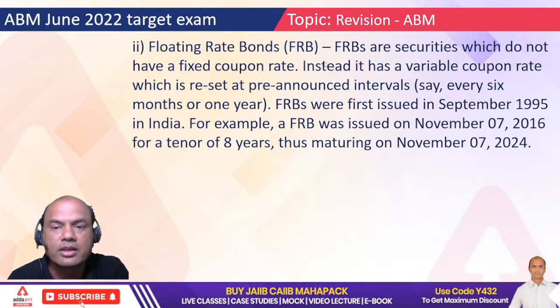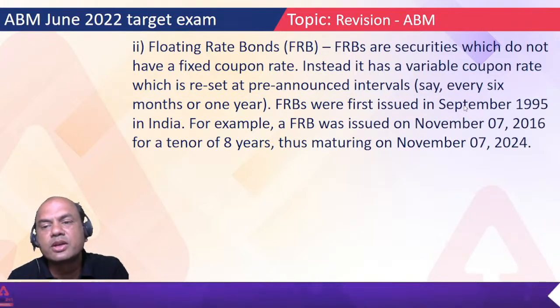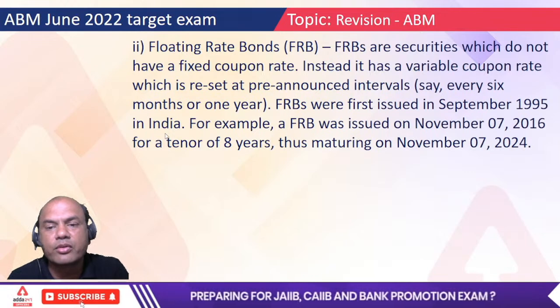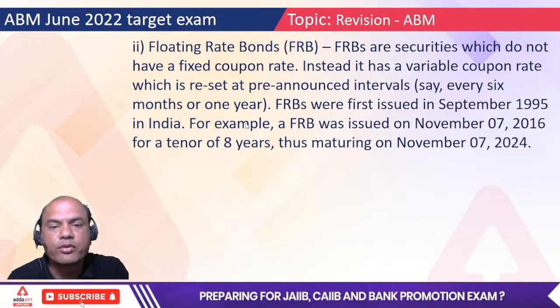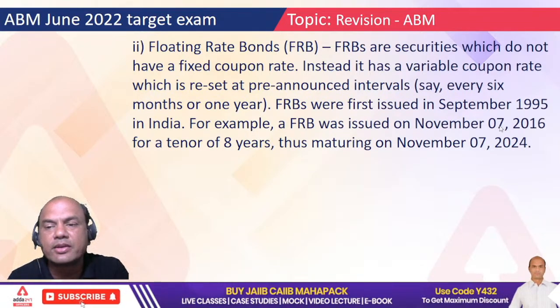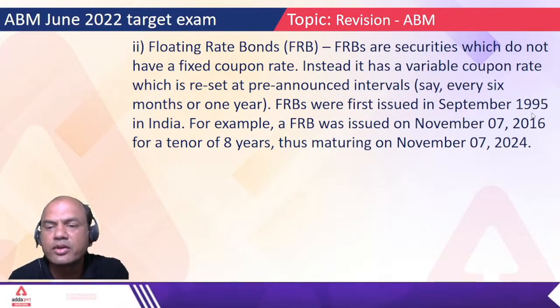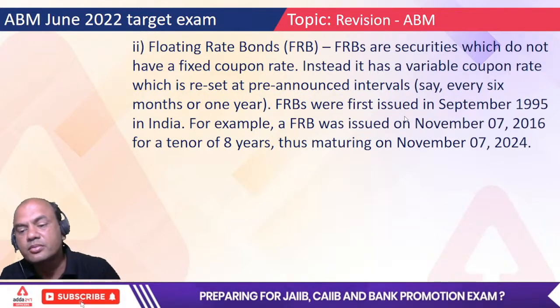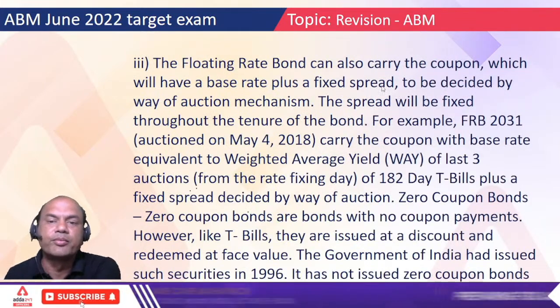That is FRB1. FRBs were first issued in India in September 1995. For example, an FRB was issued on November 7, 2016 for a tenure of 8 years, thus maturing in 2024. That's common logic. Okay. Now let's look at FRB2.